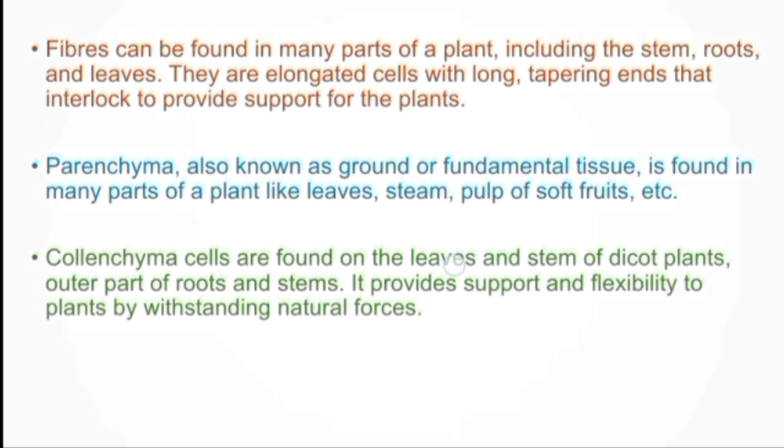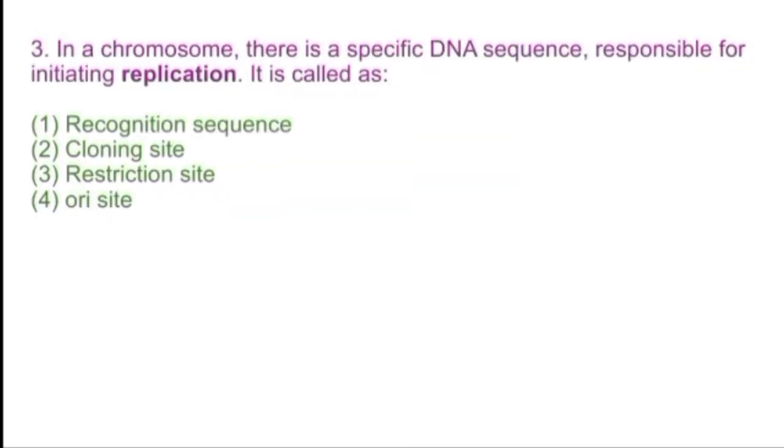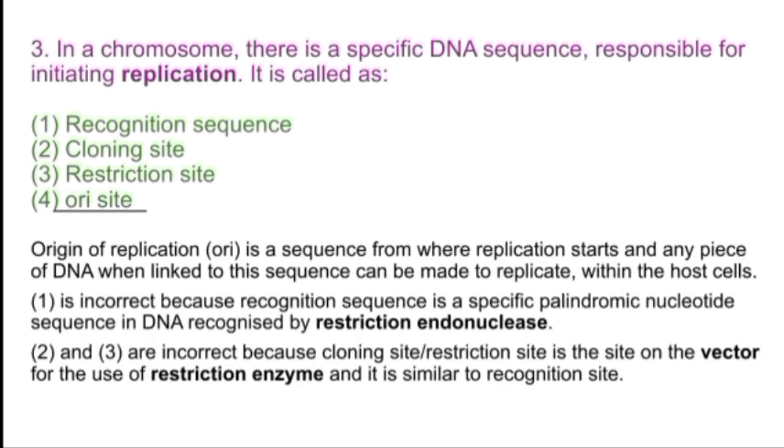Our next question is: in a chromosome there is a specific DNA sequence responsible for initiating replication and it is called as. The options are recognition sequence, cloning site, restriction site or ORI site. The correct option is ORI site. Origin of replication, that is ORI site, is a sequence from where replication starts, and any piece of DNA when linked to this sequence can be made to replicate within the host cell.